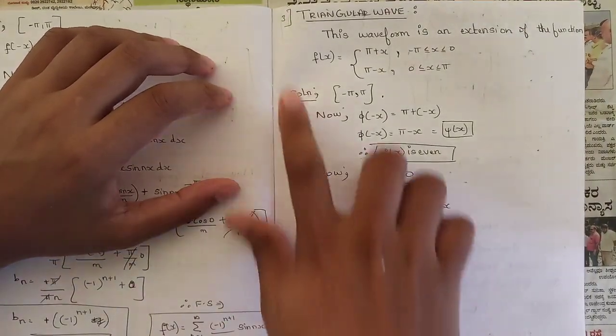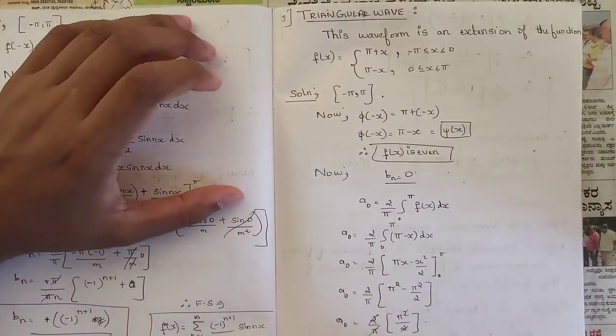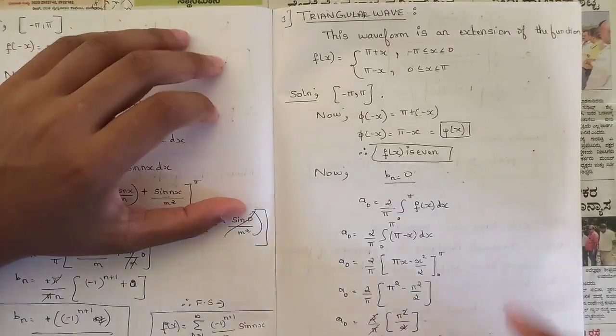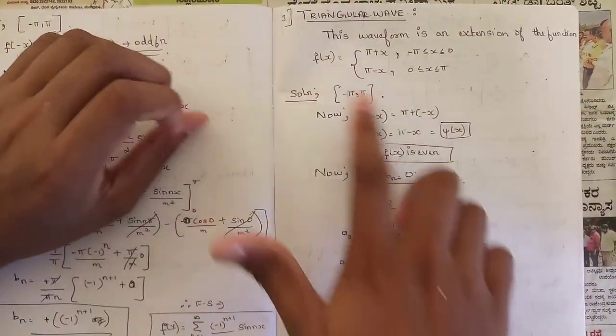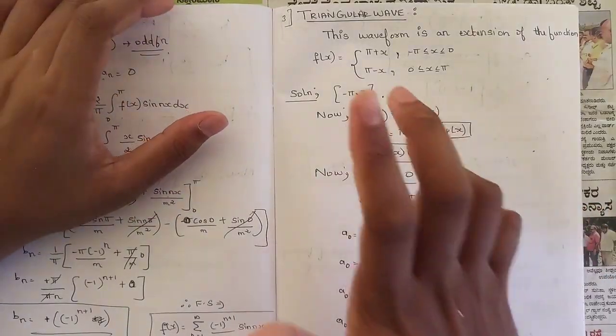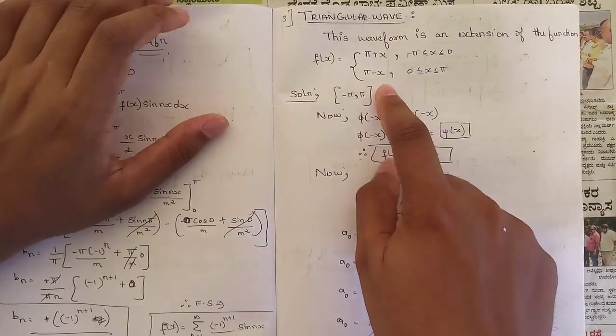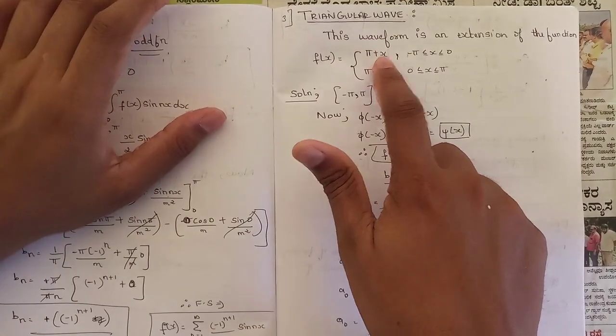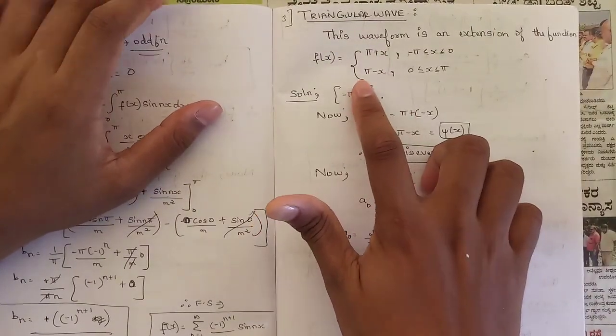Yeah, so the third type of waveform we are going to discuss is the triangular waveform. In the triangular waveform, this is the required condition. This is again a discontinuous function and the limit is from minus pi to pi. So there are two values: one is f of x is pi plus x and another one is f of x is pi minus x.